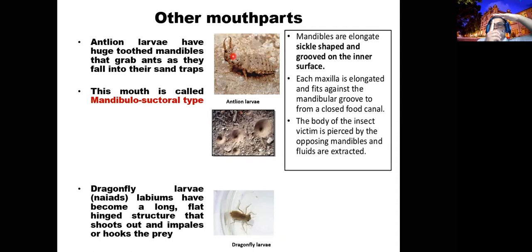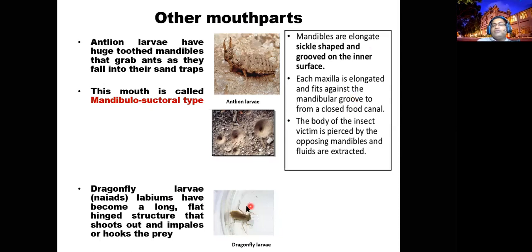When an ant or small insect goes over the soil surface, they trap it using the mandibles. Then they do not eat, they suck the liquid from these insects. So in mandibulosuctorial, the mandibles hold the prey and then the maxilla helps to suck the sap. This is also in the dragonfly larva.